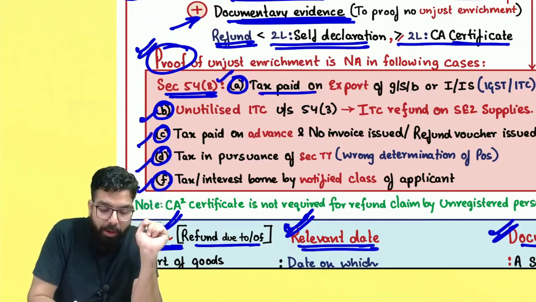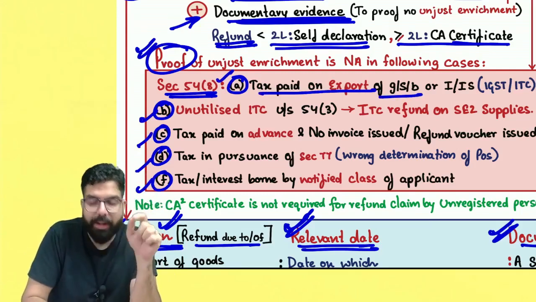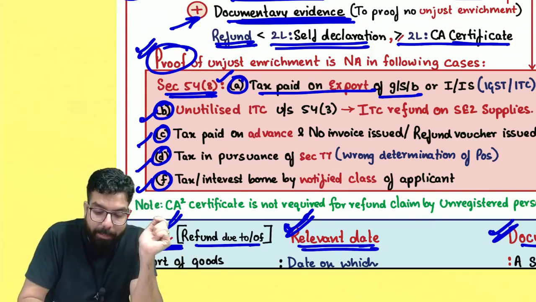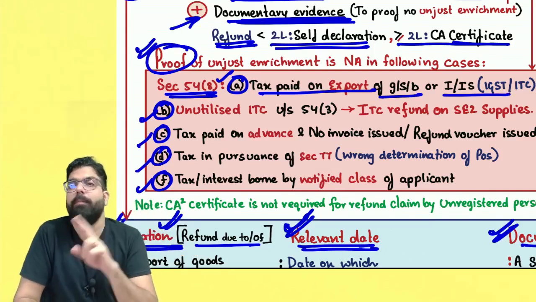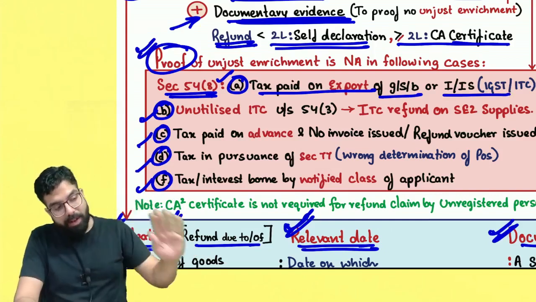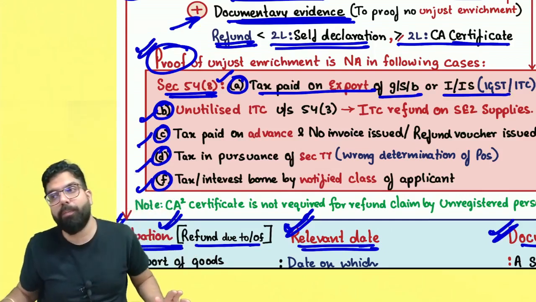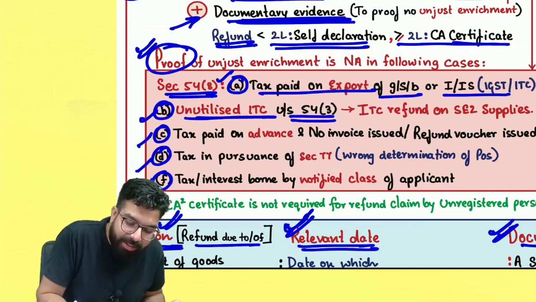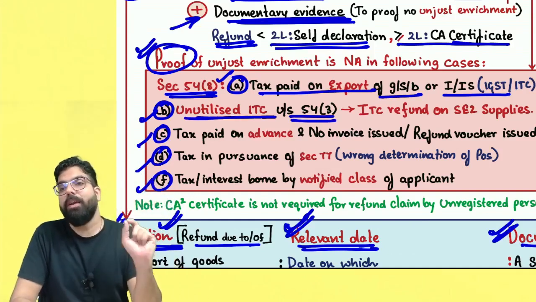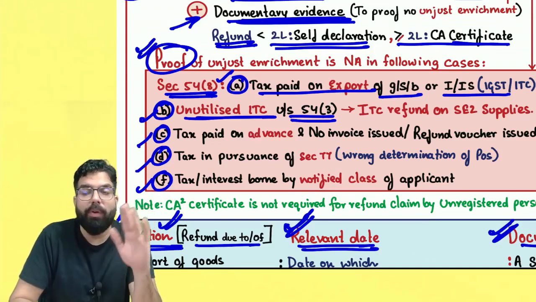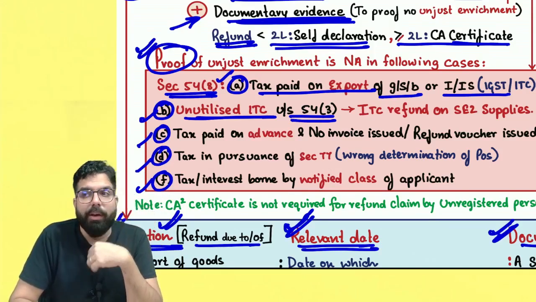Number one, if you are making an export of goods, services or both, Baba, where you have paid the IGST or if it is the ITC refund, remember one thing, proof of unjust enrichment is not required in case of export of goods or services. Whether IGST refund or ITC refund, proof of unjust enrichment is not required. Sir, if it is unutilized ITC under section number 54(3), then they are telling that for that also proof of unjust enrichment is not required.